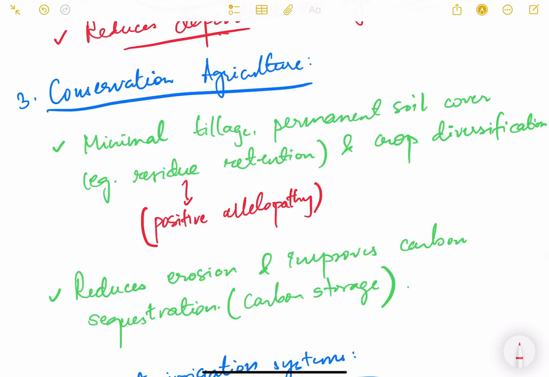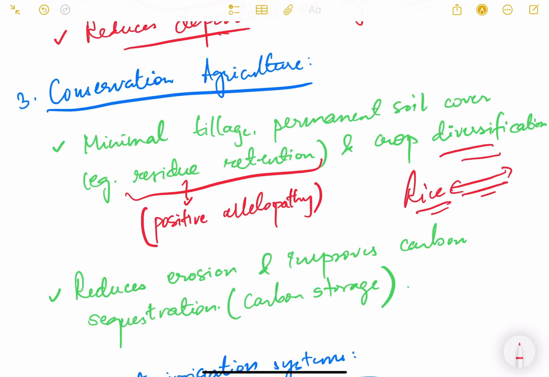Conservation agriculture, minimal tillage, do agriculture in such a way that there is minimum tillage, permanent soil cover, example residue retention, and crop diversification. So residue retention meaning, if for example rice you are growing, you are leaving the residue on the field itself and then you are growing some other crop. So that is residue retention. Again, it leads to positive allelopathy.